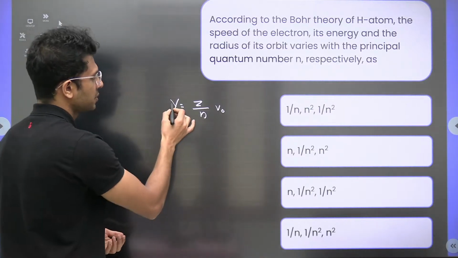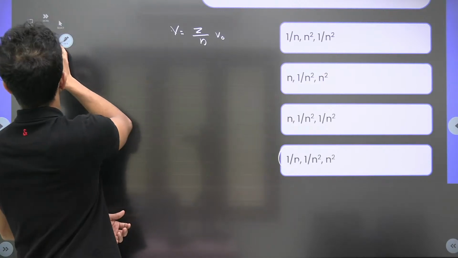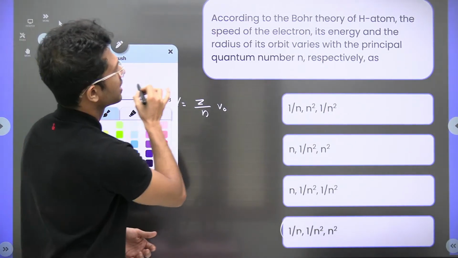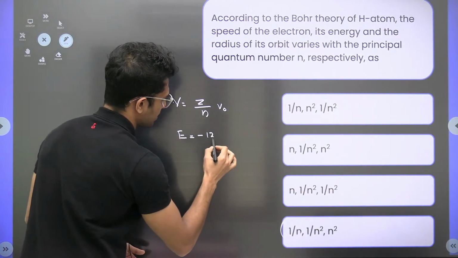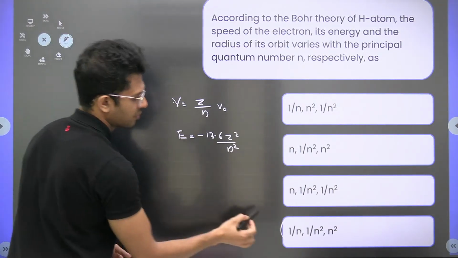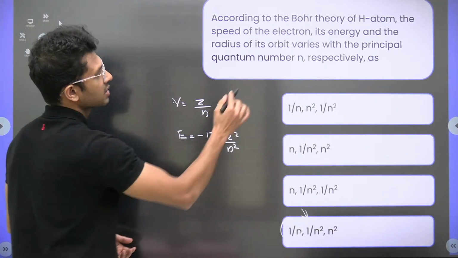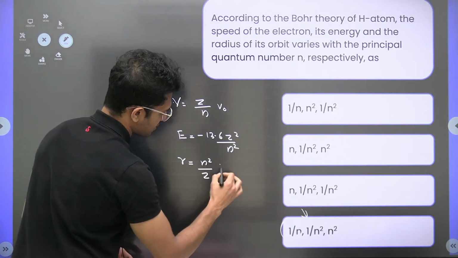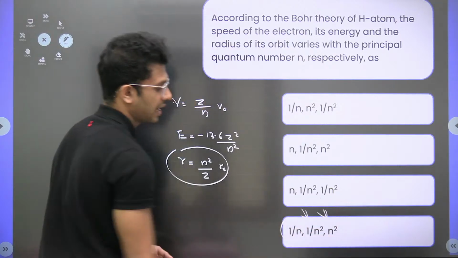Here you can see speed is inversely proportional to the orbital number. The second case is energy. The energy of an electron in the nth orbit is minus 13.6 Z square by n square, which means energy is inversely proportional to n square. What about the third one, radius? Radius is (n square by Z) into r naught, meaning radius is directly proportional to n square.